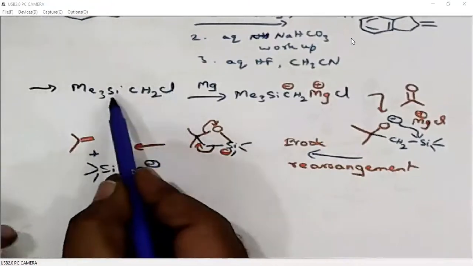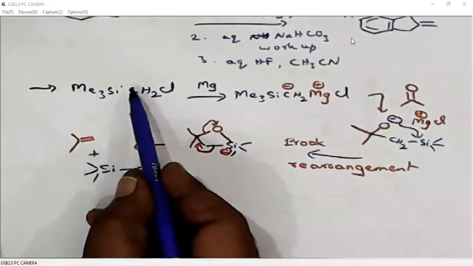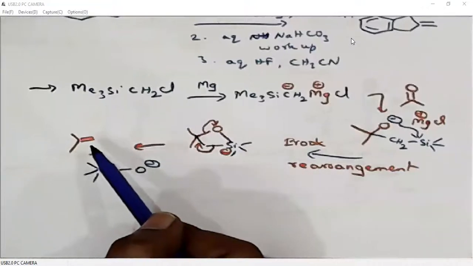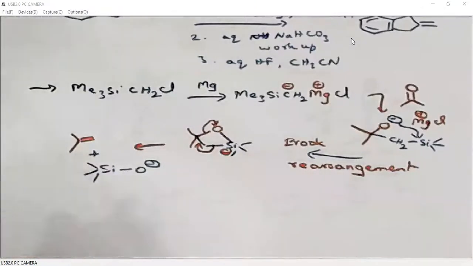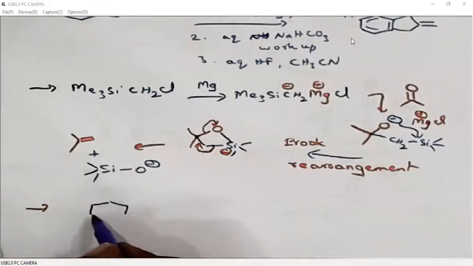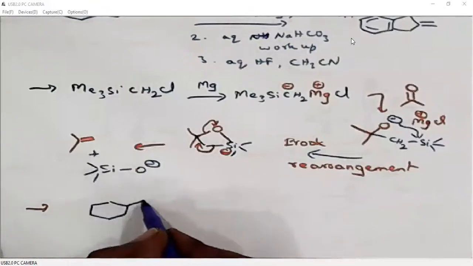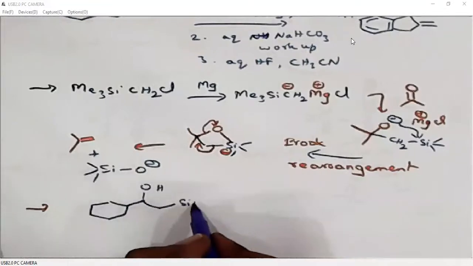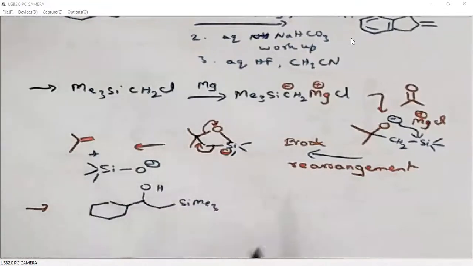A negative charge on the silicon group. So this nucleophile will add to a carbonyl, then a Brook rearrangement will generate the alkene. So the most important step in Peterson olefination is the Brook rearrangement. In that case, we don't need to start with a carbonyl. We can have this silanol, that means an alcohol and a silicon group in the same molecule.